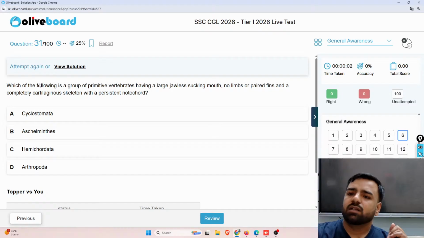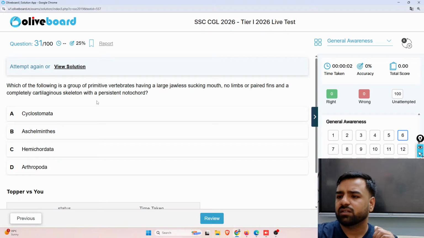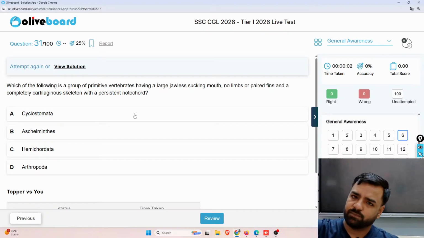Next, which of the following is a group of primitive vertebrates having a large jawless sucking mouth, no limbs and no paired fins, and a completely cartilaginous skeleton with a persistent notochord? So guys, what is a notochord? Notochord is basically a rod-like structure which is present on the dorsal side, right?